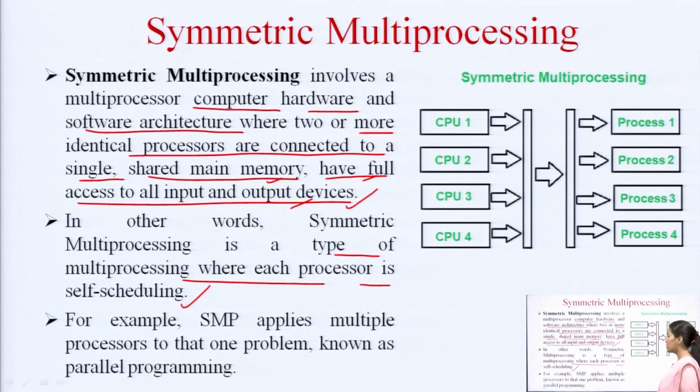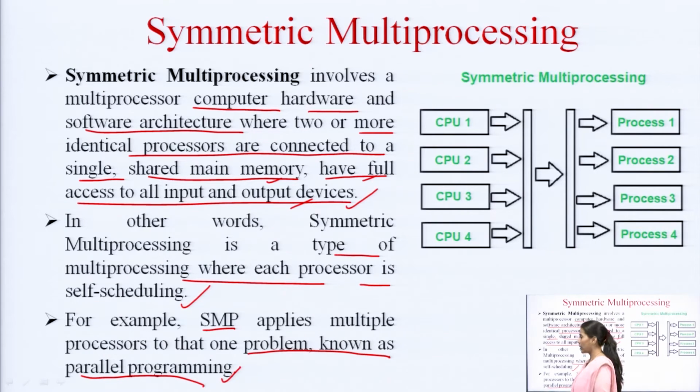So, here the scheduling, so each process has a particular schedule in itself and it acts accordingly. For example, symmetric multiprocessing applies multiple processors to that one problem, known as parallel programming. So, in symmetric multiprocessing systems, parallel programming is the perfect example. In parallel programming, all the modules are being executed or processed simultaneously at the same time. So, all the resources are allotted to all the processors and all the processors are treated equally in such cases.